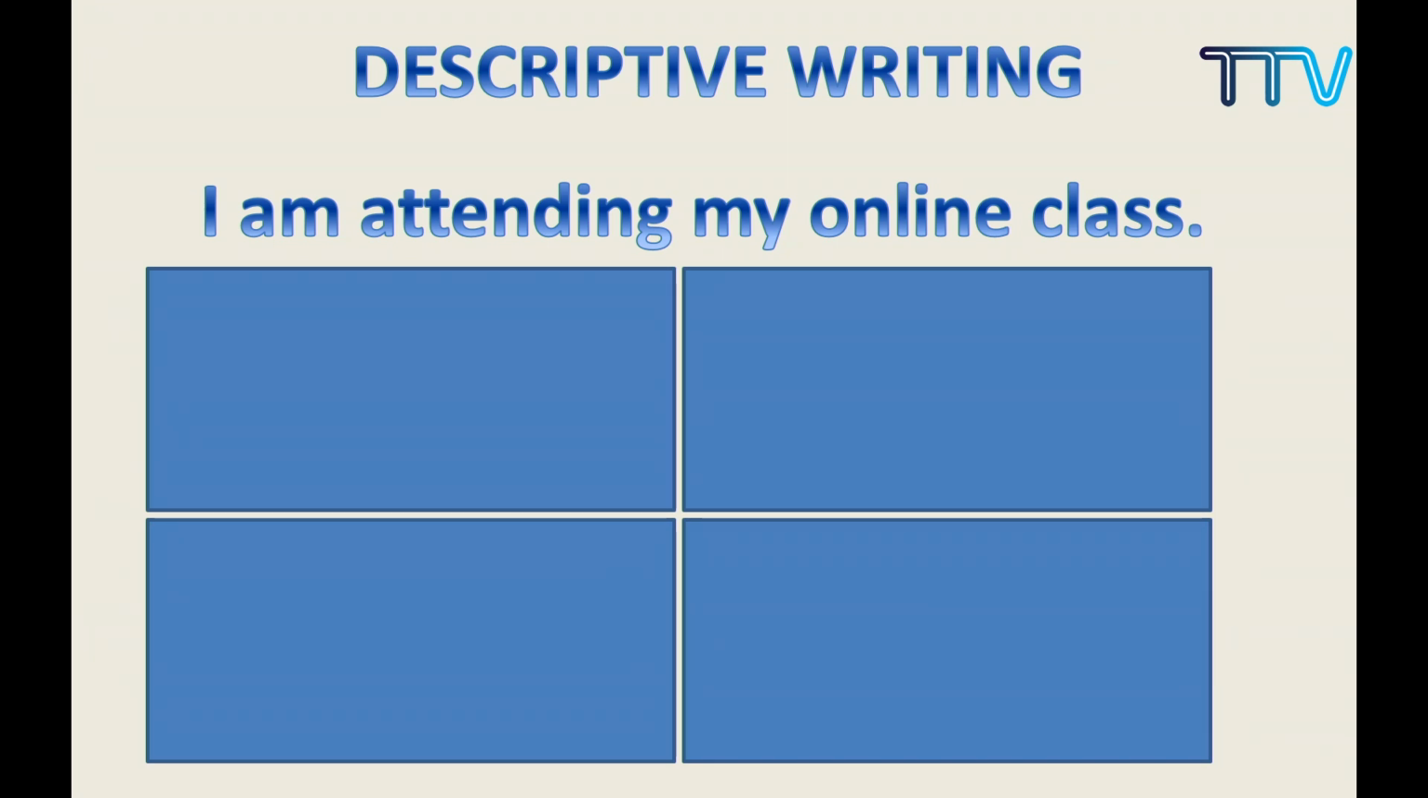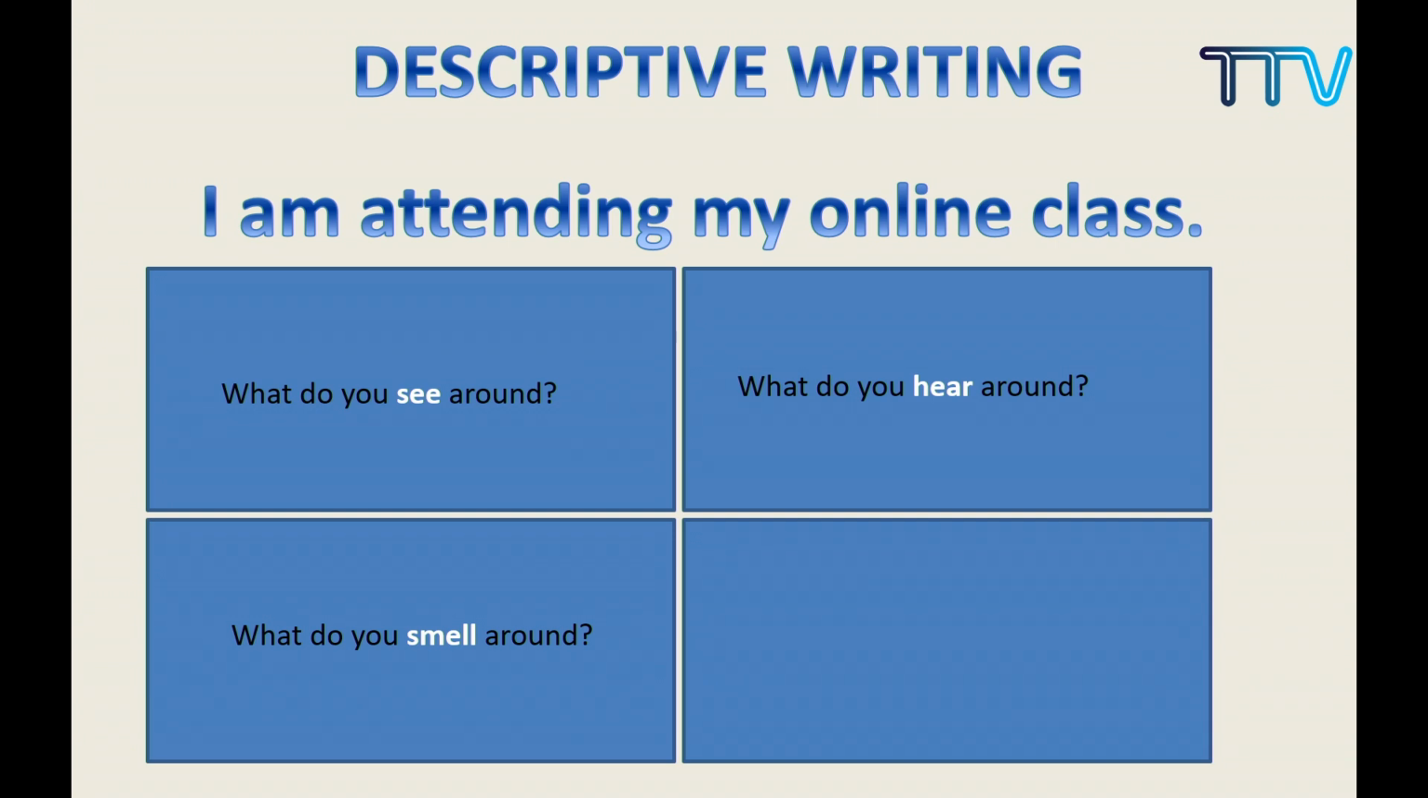So when you are asked to write a descriptive writing, these are the things that you should ask first. What do you see around? You just look around and see. You must be seeing a TV, or some notebook or mobile or all these things. You just try to show me. Okay, yes. What do you hear? You may be having different kinds of sounds. Okay, yes. What do you smell?